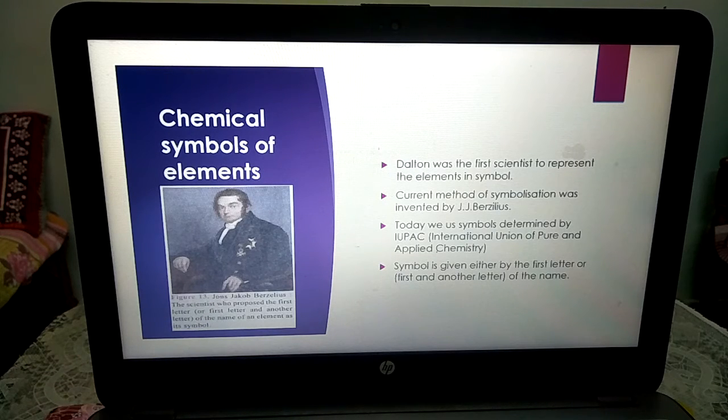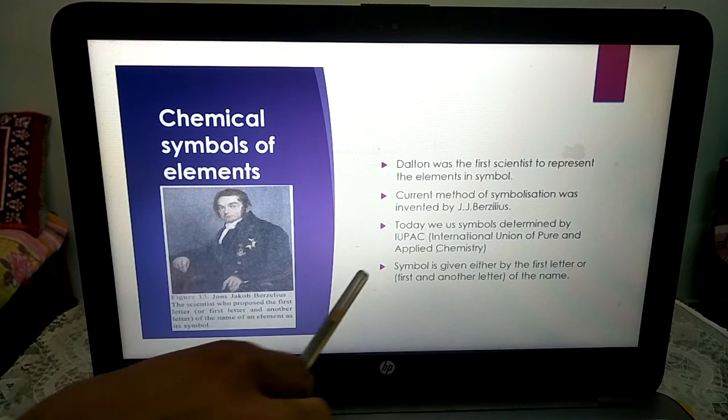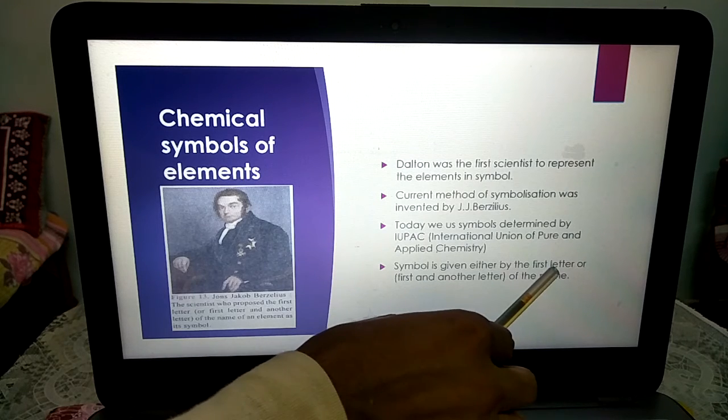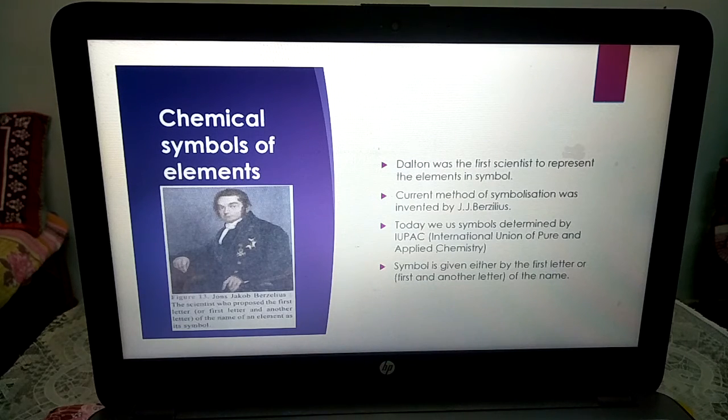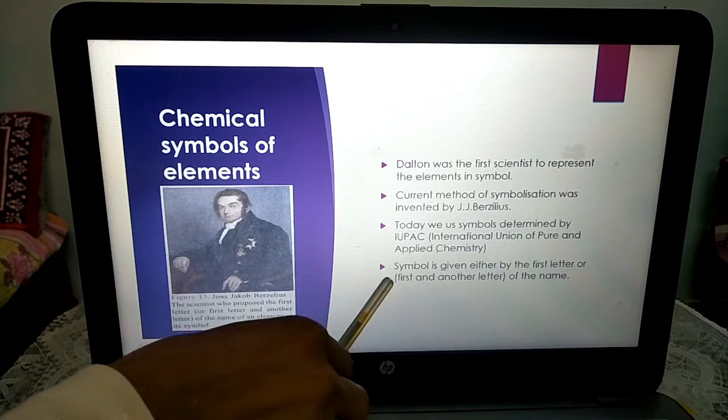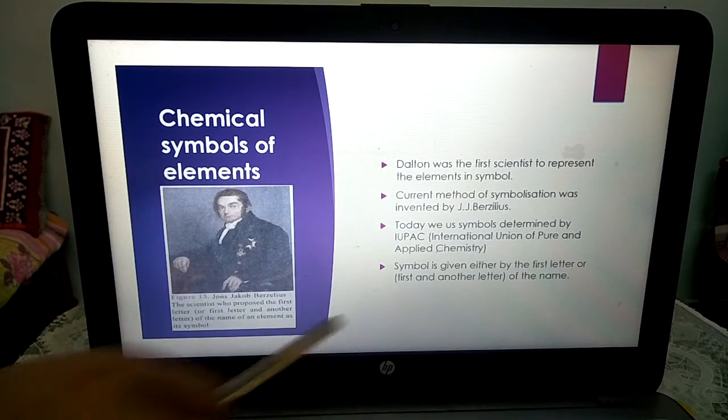Now, how to name each and every element? The method states that the symbol is given either by the first letter, for example hydrogen H, boron B, carbon C, nitrogen N, oxygen O, or by the first and another letter of the name.